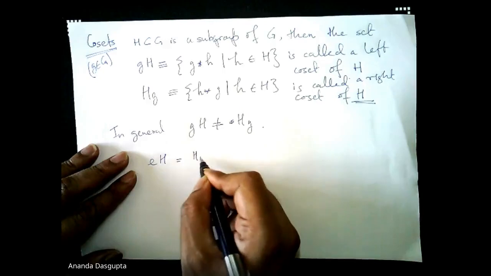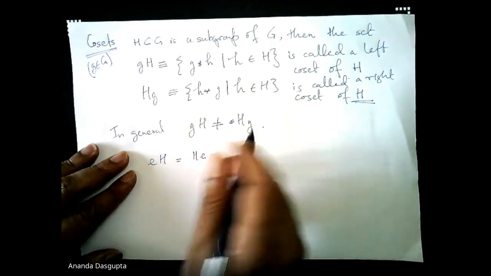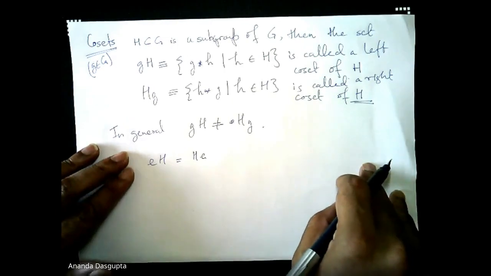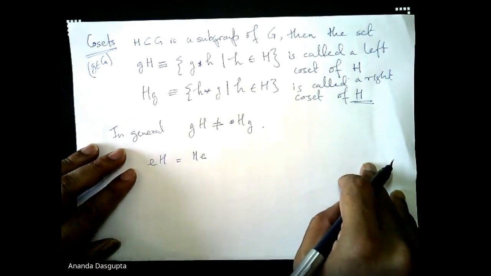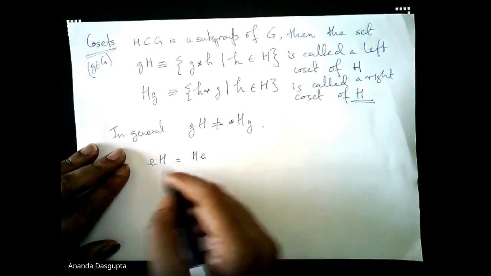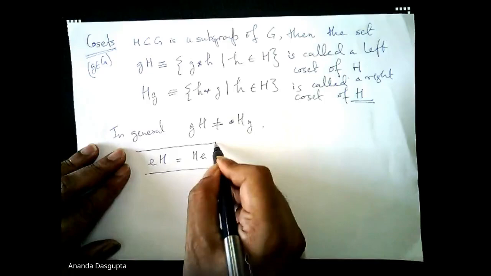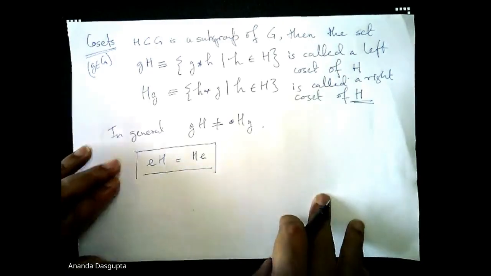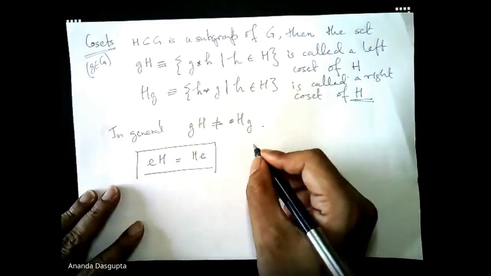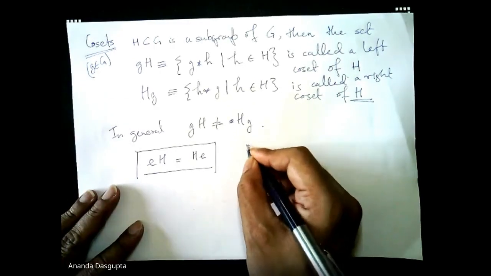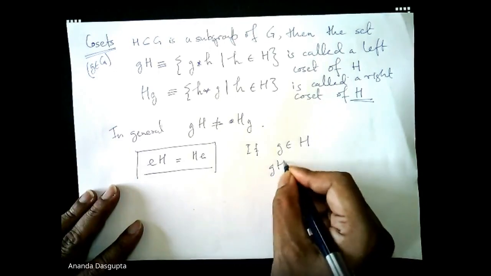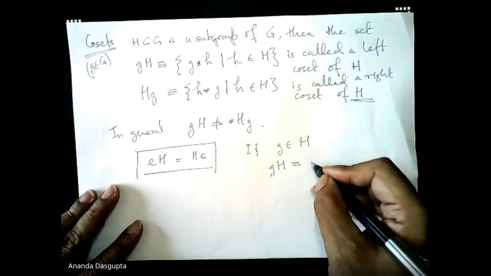Of course, something like eH is always H. This is not to say that if the group is non-commutative, gH cannot be Hg. All we are saying is it's possible that at least for some g, gH may not be equal to Hg. This is an exception in the sense that this will always be correct. Also, it's easy to see that if g belongs to capital H, then gH, this set, is simply capital H itself.